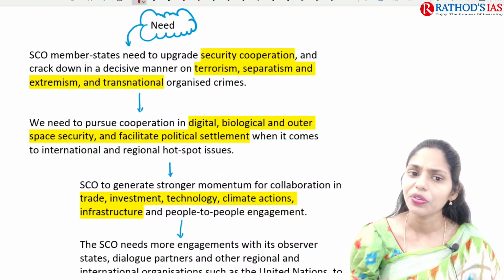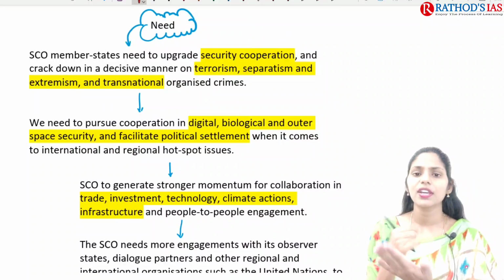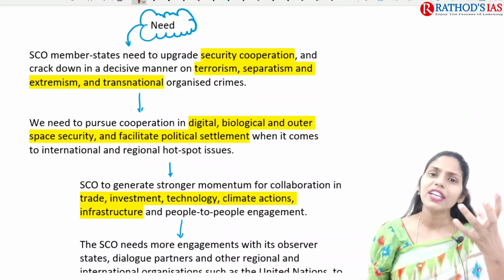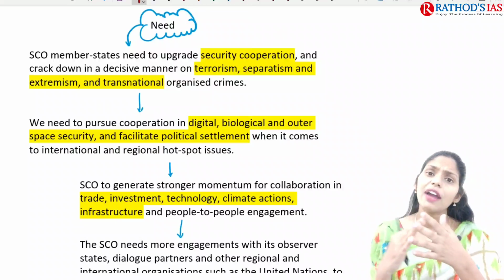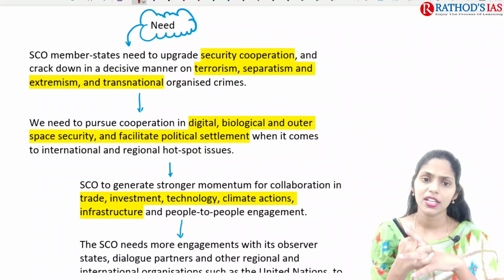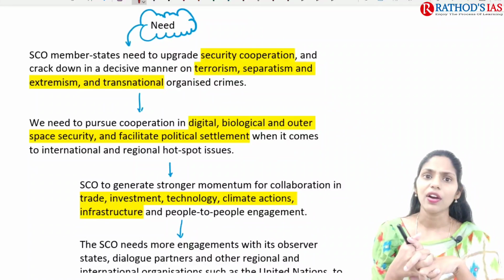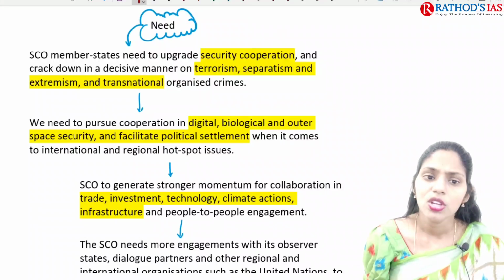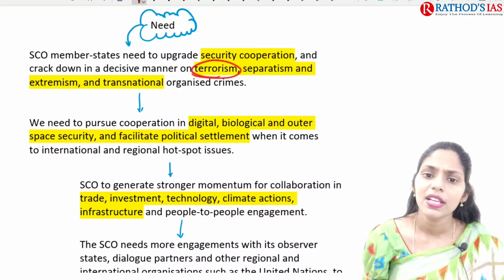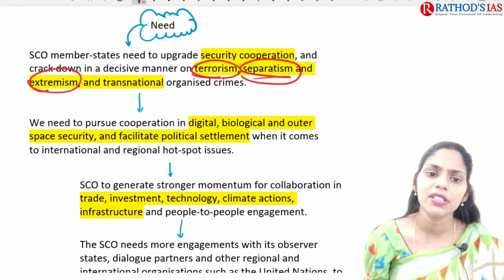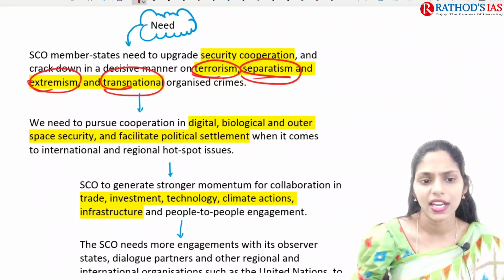So what is the need now? The need here is we need to upgrade the security cooperation because of the increase in technology. So we are having new threats like cyber security threats. So we need to upgrade security, and we have to crack down in a decisive manner on terrorism, separatism, extremism, and transnational organized crimes.